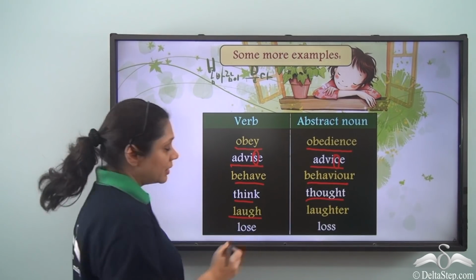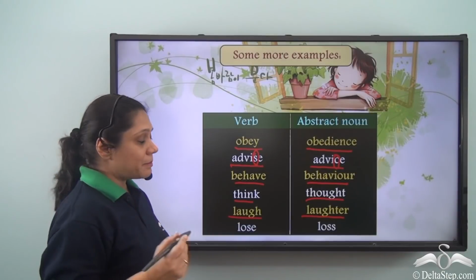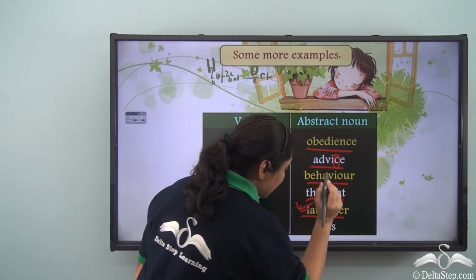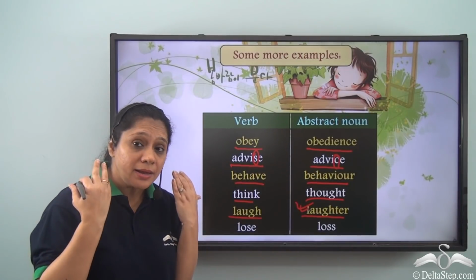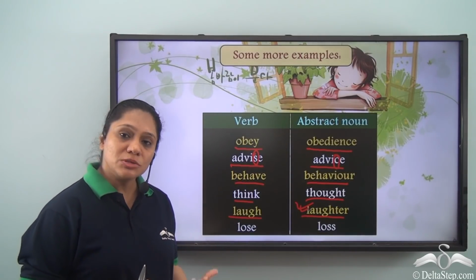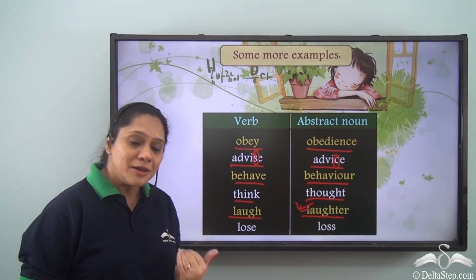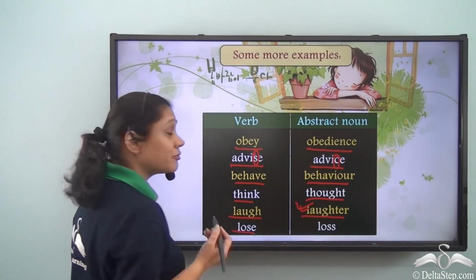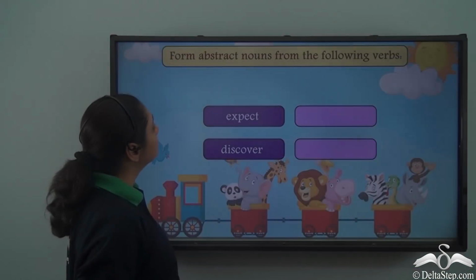Laugh is a verb and laughter is an abstract noun. Now remember that laughter is an exception of the abstract nouns which we can hear. We know that abstract nouns we cannot hear, but laughter is an exception because we can hear it. Lose is a verb and loss is an abstract noun.